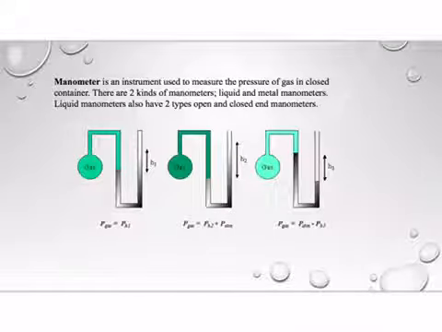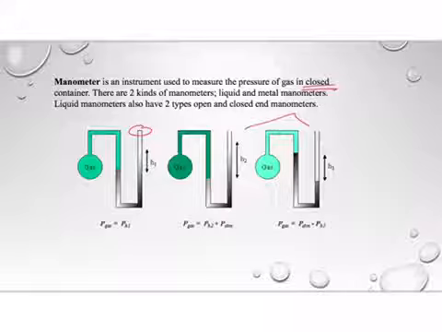Manometer is an instrument used to measure the pressure of gas in closed containers. There are two kinds of manometers, liquid and metal manometers, and liquid manometers have also two types, open and closed end manometers. Here you see that this is a closed end manometer and these are the open end manometers.